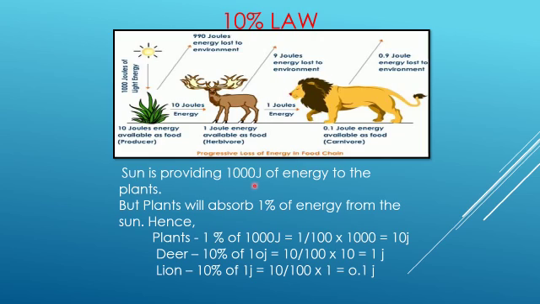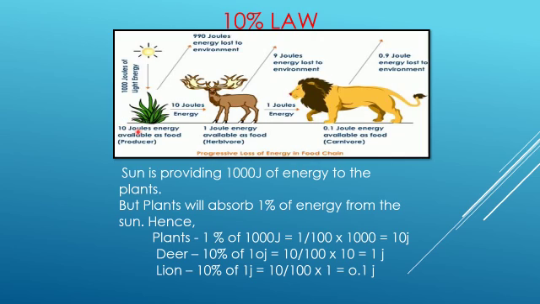The sun is providing 1000 joules of energy to the plants, but plants will absorb 1% of energy from the sun. Hence, plants will get 1% of 1000 joules, that is 1 by 100 into 1000. We will get 10 joules of energy. Who will get 10 joules of energy? Plants will absorb 10 joules of energy from the sun. That is 1% of energy.